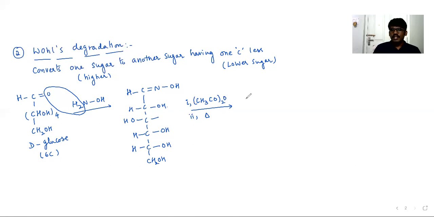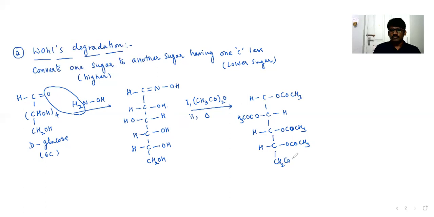If it is treated with acetic anhydride, it forms a pentaacetate derivative, which you are well aware of, with OCOCH3 groups. CH2, here also OH is there, no? Which I can give as OCOCH3.